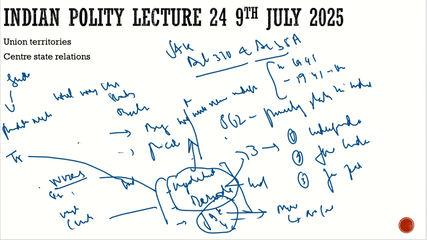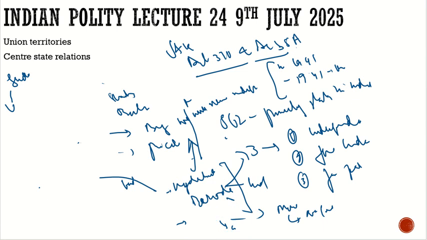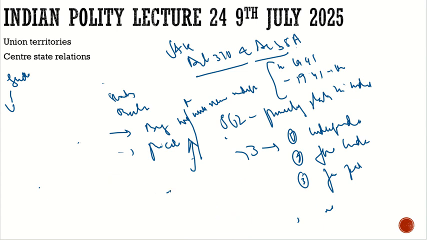So the prince of Kashmir fled from Kashmir. He went to Jammu, and in Jammu he met Lord Mountbatten and told him to help us. But Lord Mountbatten told him, how can we help you? You are an independent state and we cannot interfere in your personal matters.